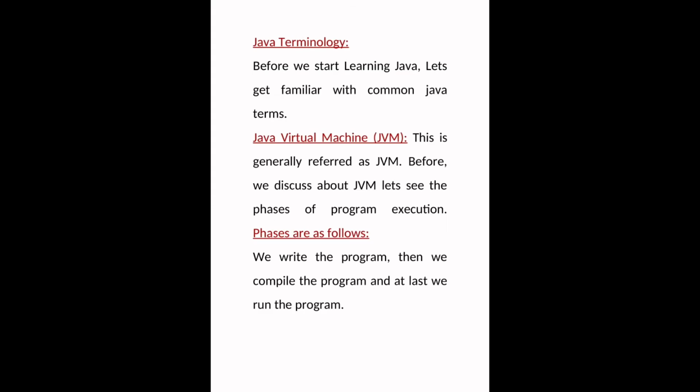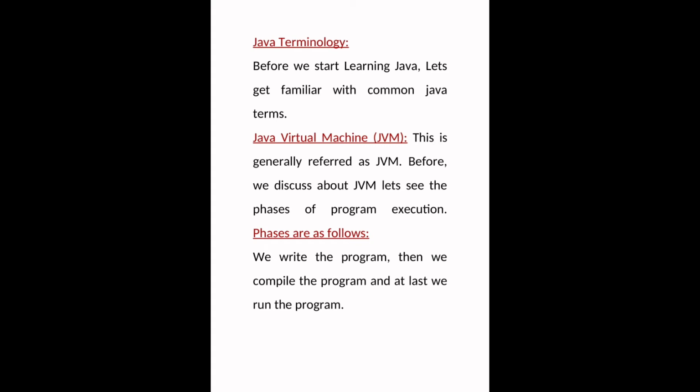Java terminology. Before we start learning Java, let's get familiar with common Java terms. Before we learn the Java programming language, first we will learn Java terminology, or Java terms.